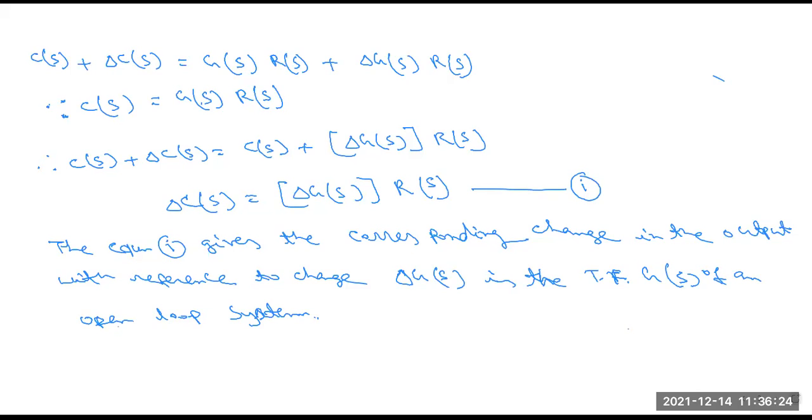Next part, the closed loop control system. The topic is the effect of forward path transfer function parameter variation in a closed loop control system.